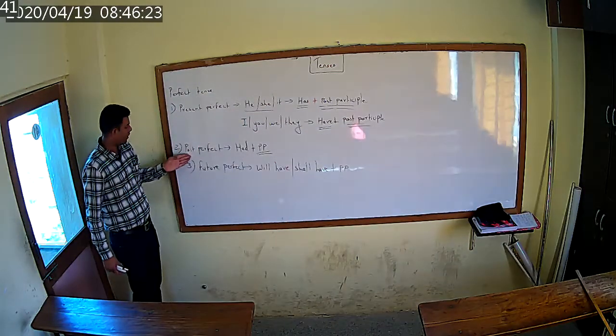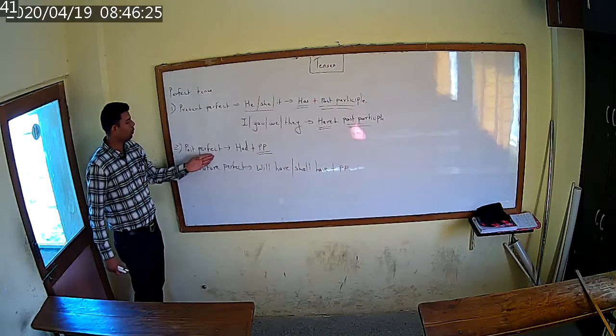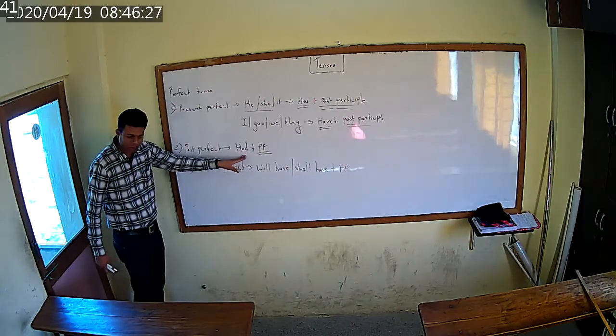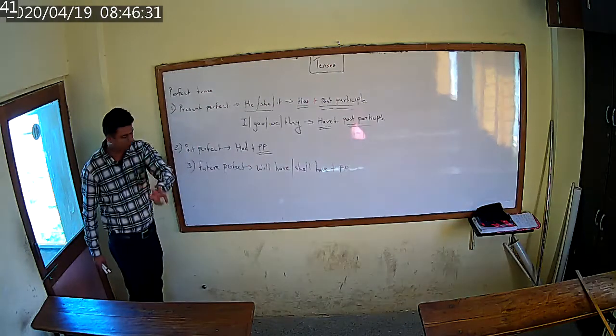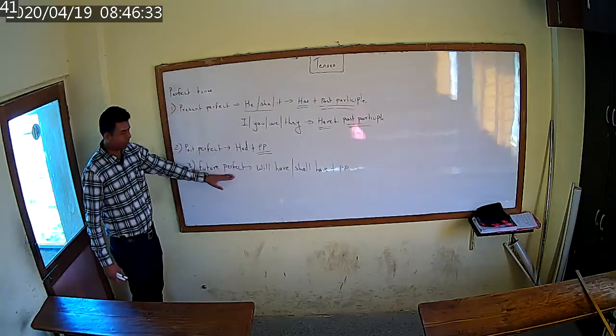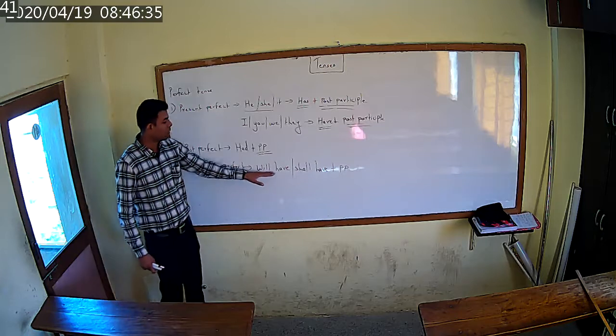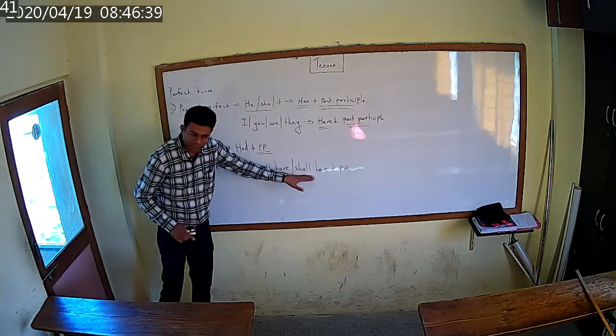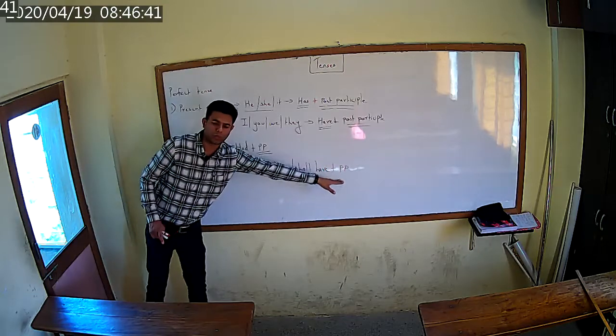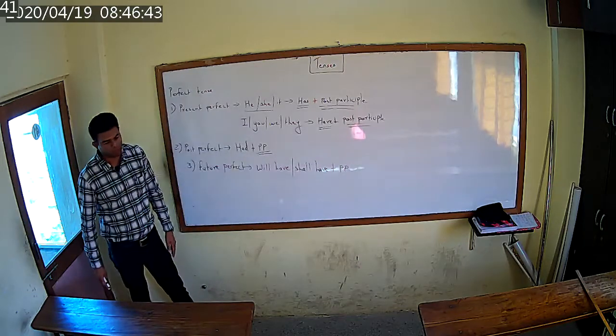And then the next one is past perfect tense. Here you have to use the helping verb had plus past participle. Past participle means third form of the verb. And future perfect. In future perfect, you have to use will have if it is definite. If it is indefinite, shall have plus PP. That is past participle. Okay.